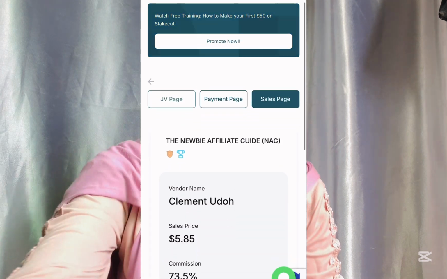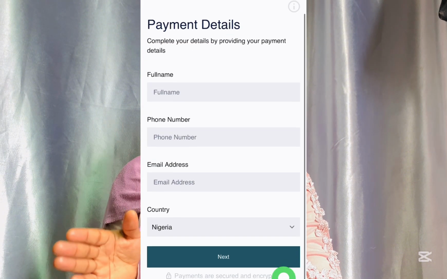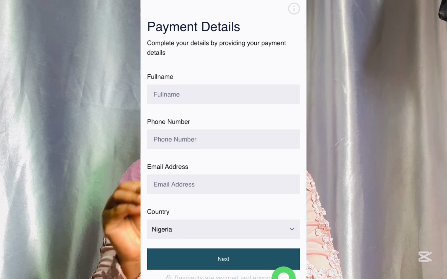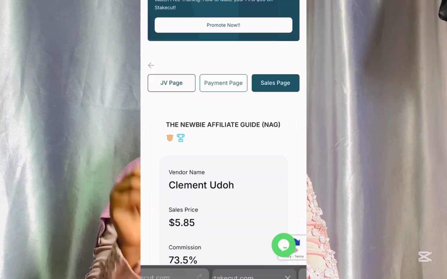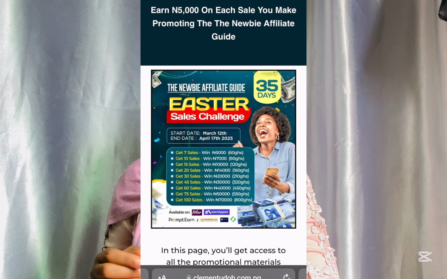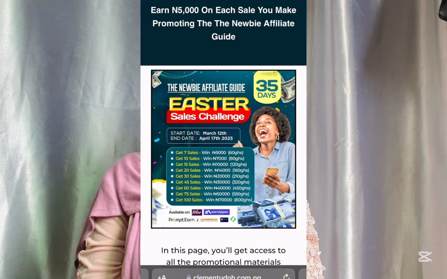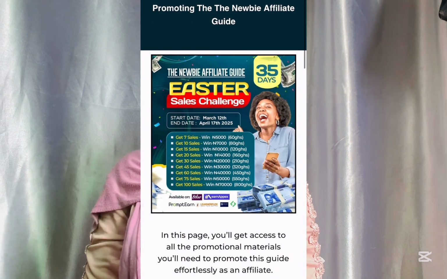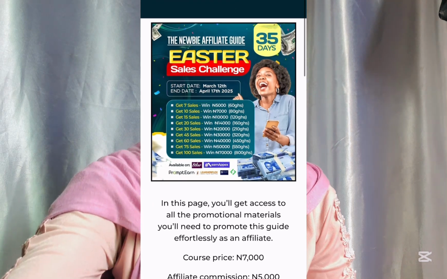Click on the payments page. It's going to show you the payment details that you are going to need in case anyone pays directly to you. So their phone number, full name, and email address, and they are going to send you the amount of money that the course costs. But if you copy your affiliate link and paste it in your bio, maybe on TikTok, Instagram, or wherever you post it, they are just going to click on the link and it's going to take them straight to this particular page, and you're going to automatically see your commission in your dashboard.